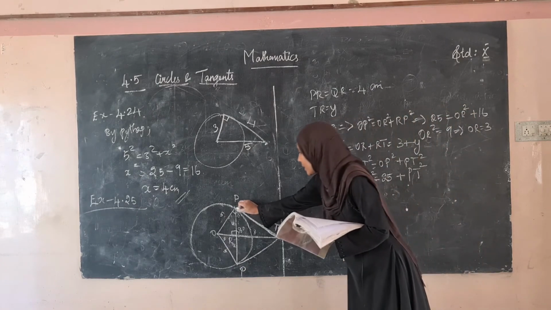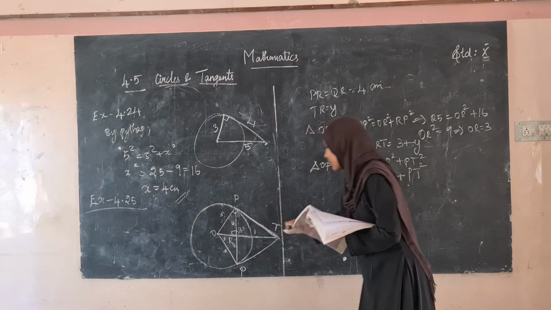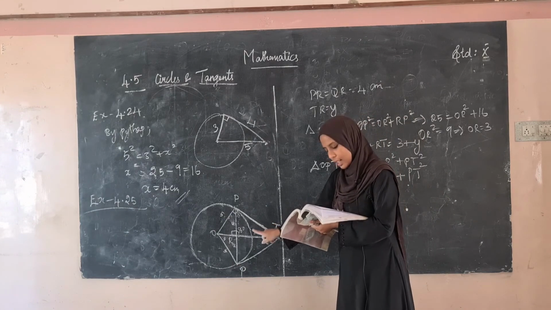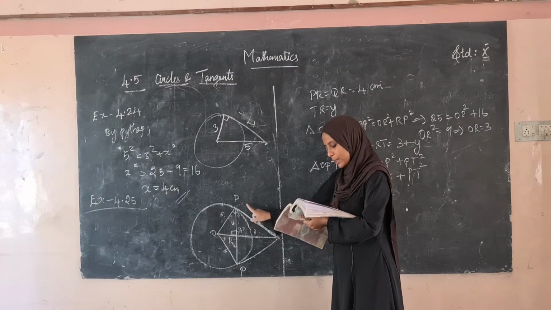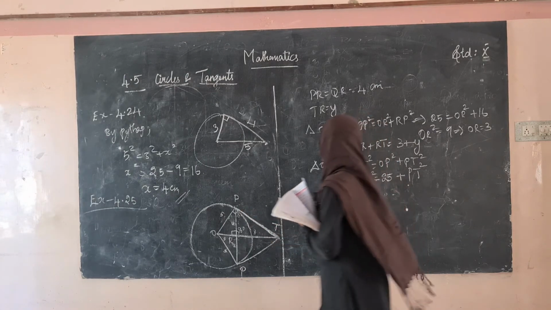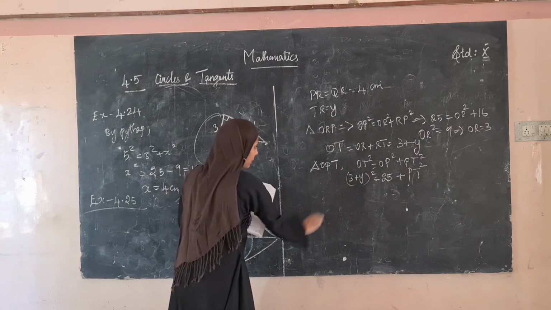Okay, so from this triangle, what we can take is TP square is equal to TR square plus PT square, right? So before this, let us keep it as it is.